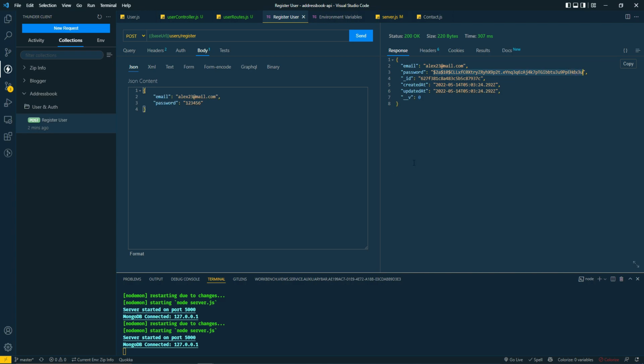But we do not want to send this to the user. What we want is to create the user but send a token.